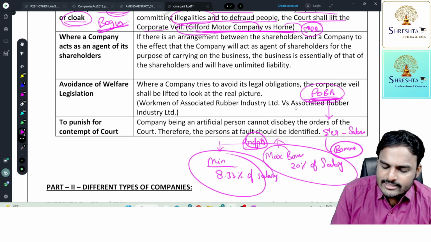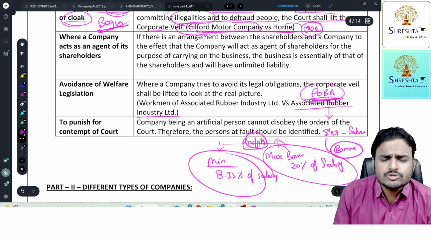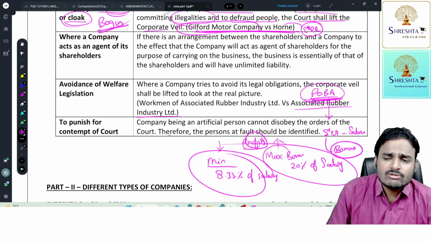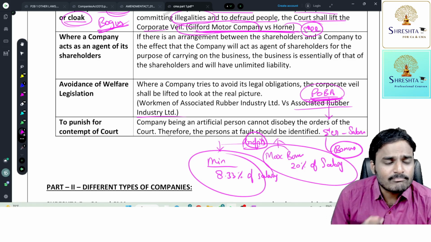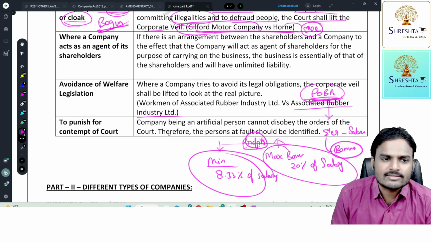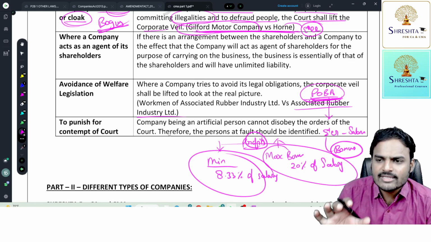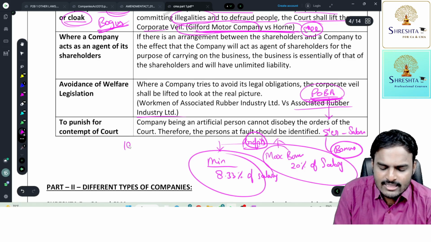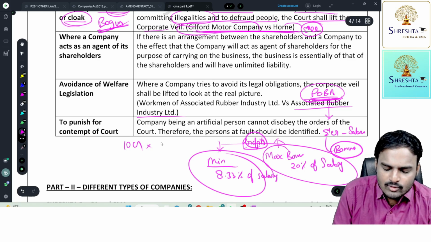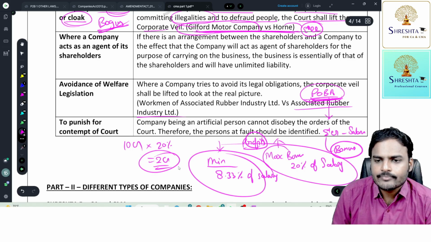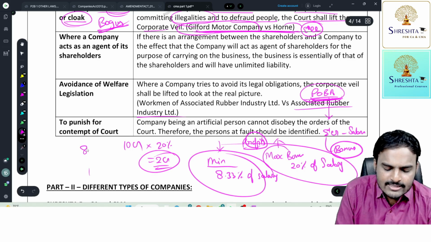So this Associated Rubber Industry Limited is having huge profits. Now the management is forced to pay the maximum bonus of 20%. Suppose all the salaries of the employees during that year are, imagine, 10 crores. On these 10 crores, apply 20%, and they need to pay 2 crores as bonus. If profits are very low, at 8.33%, that means 83 lakhs 33,000 would be sufficient.